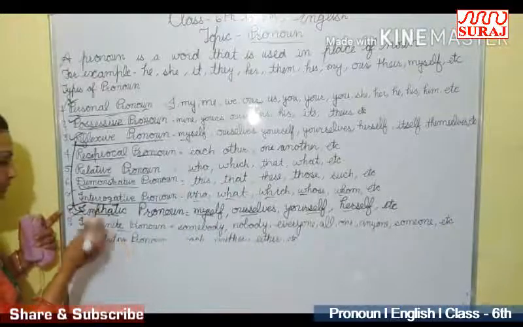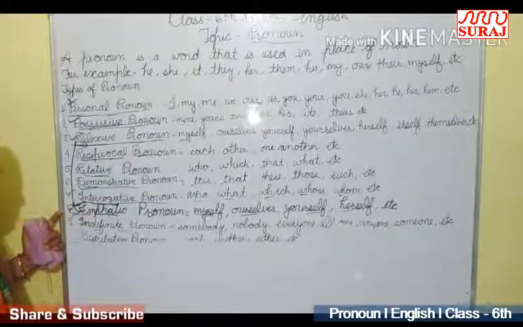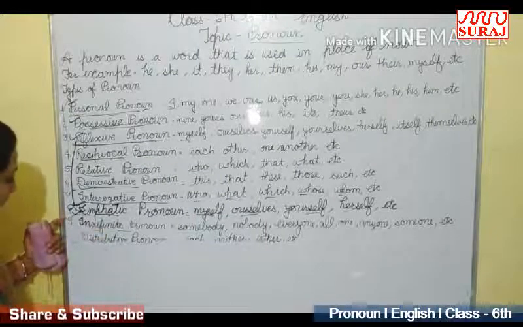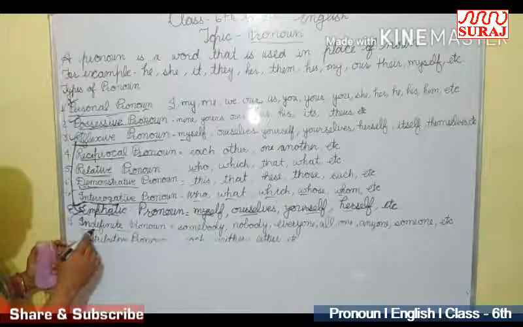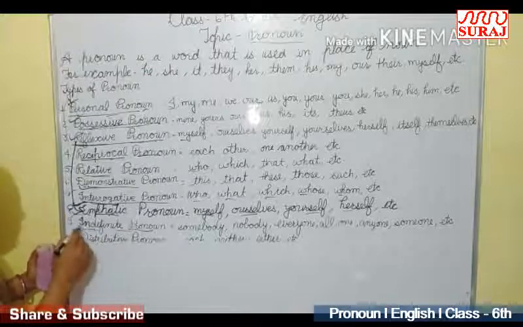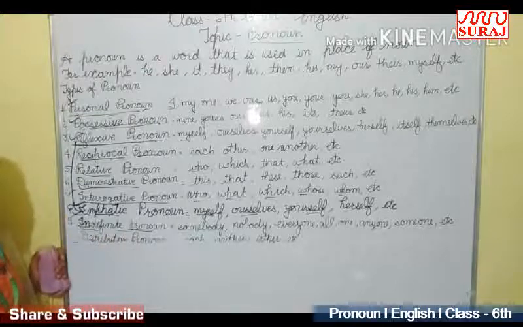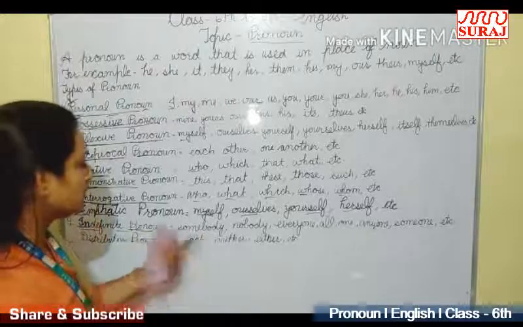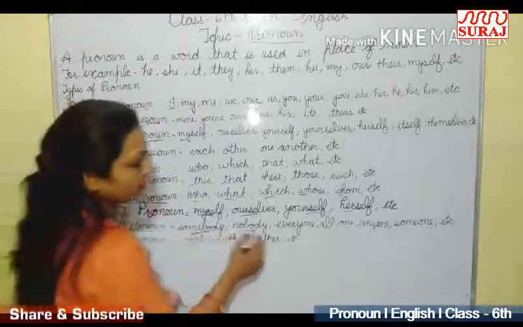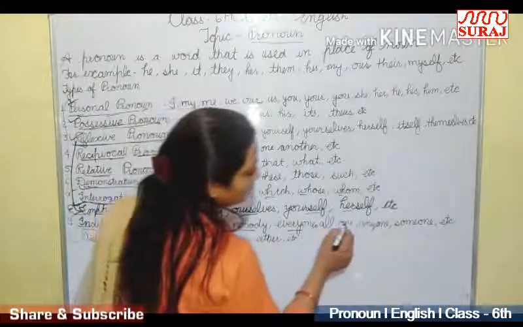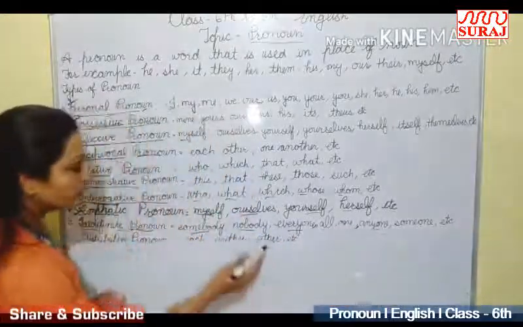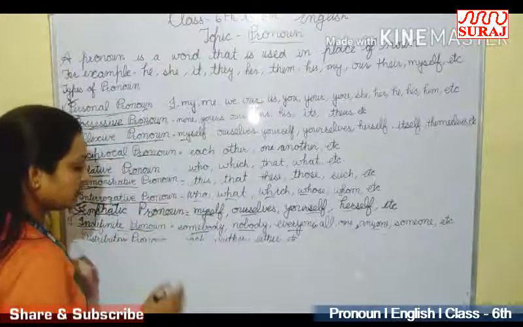I have already explained emphatic pronoun. Indefinite pronouns are the pronouns that are not definite. Somebody, nobody, everyone, all, one, anyone, someone are examples of indefinite pronoun.